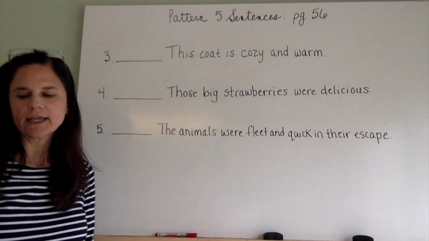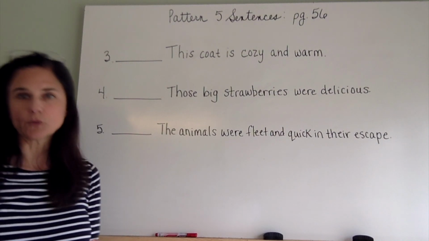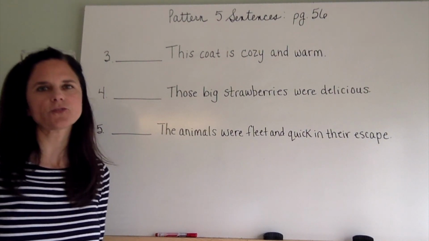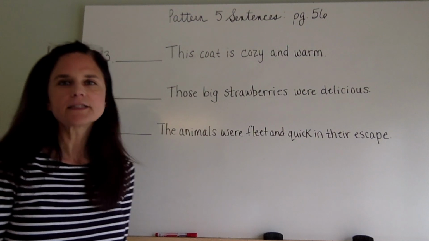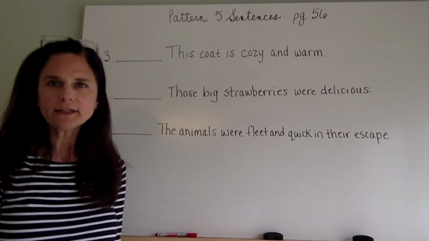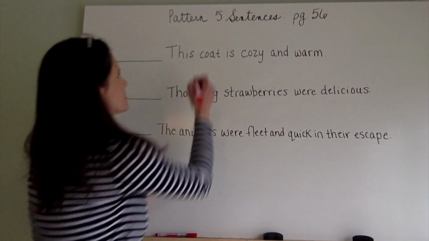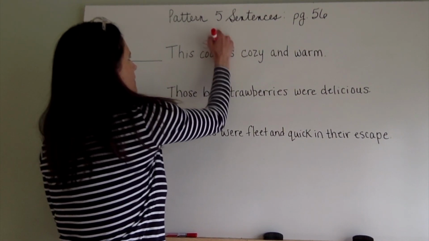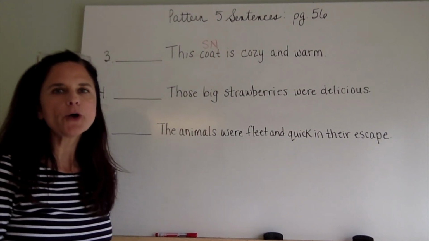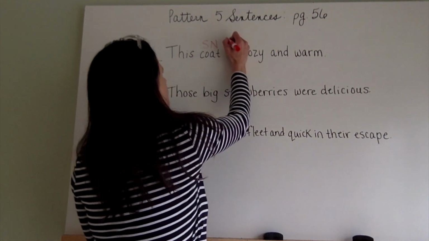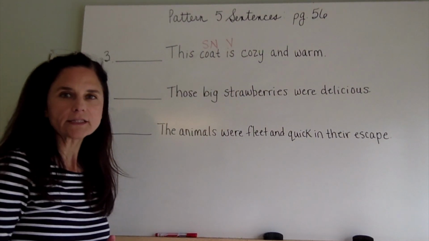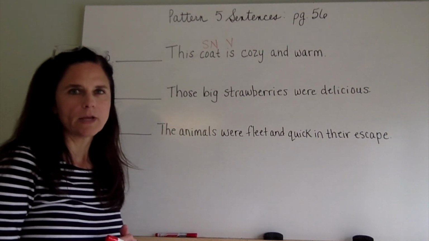This coat is cozy and warm. We'll say it together and go through the question and answer flow. This coat is cozy and warm. What is cozy and warm? Coat. Subject, noun. What is being said about coat? Coat is. Verb. Is what? Cozy and warm.